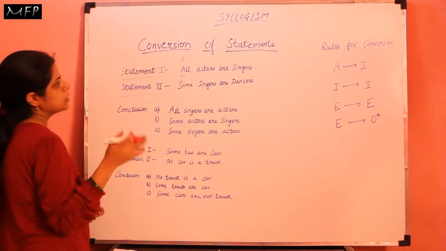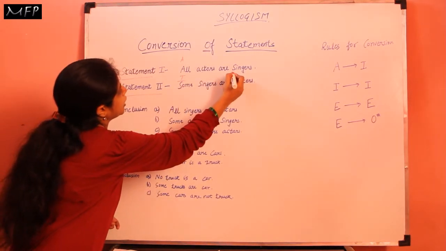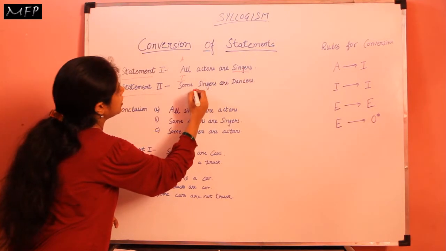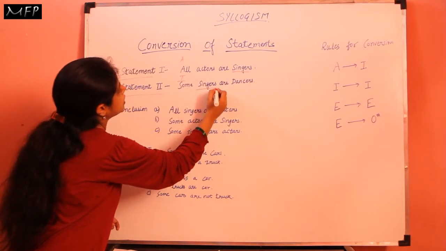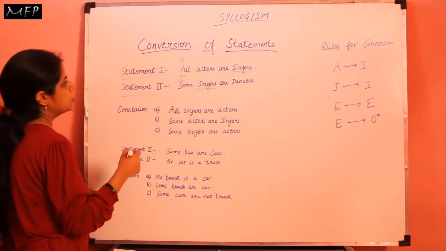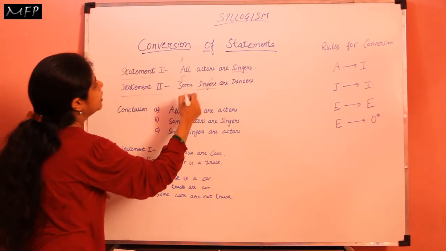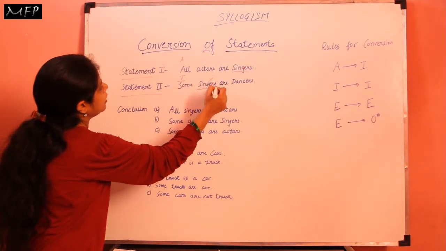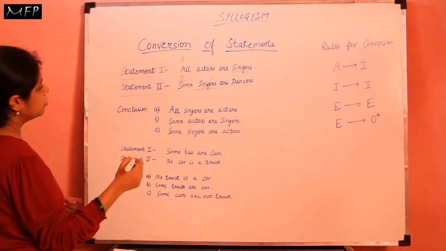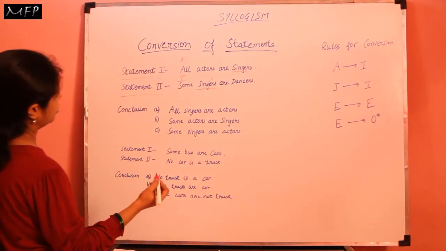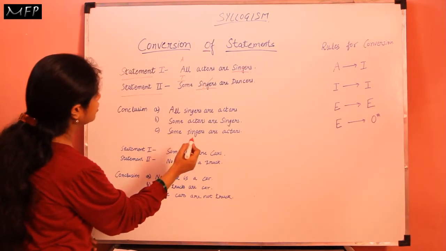Now, as discussed earlier also, we must see that the predicate of the first statement must be the subject of the second statement. So this will be cancelled and we get all actors are dancers. So let us see in the conclusion whether it is given or not. All actors are dancers. No, it is not given.